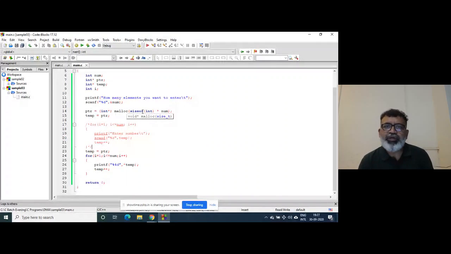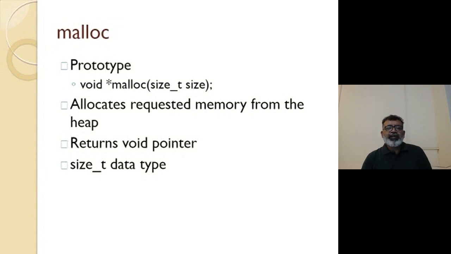We are not sure about that, right? So memory allocated by malloc is garbage always. That is the implementation of malloc.